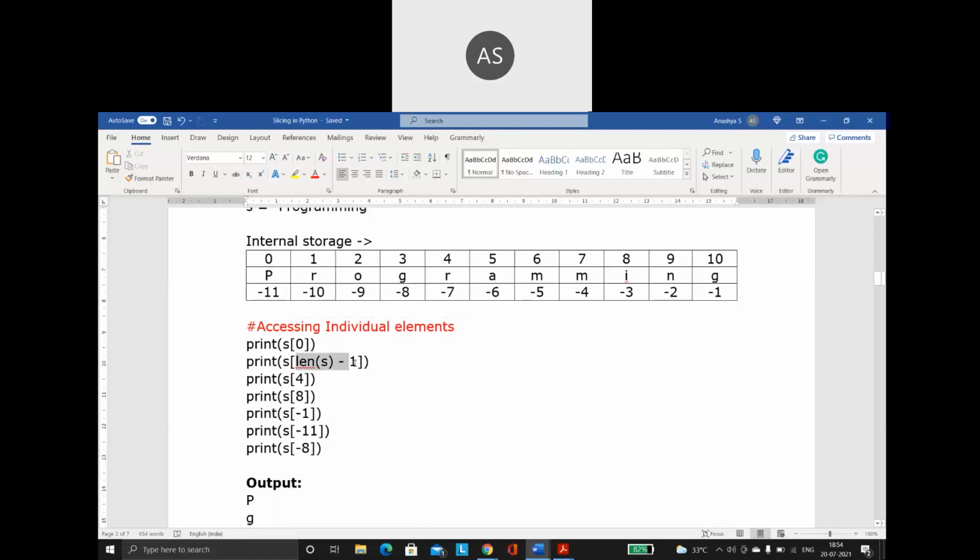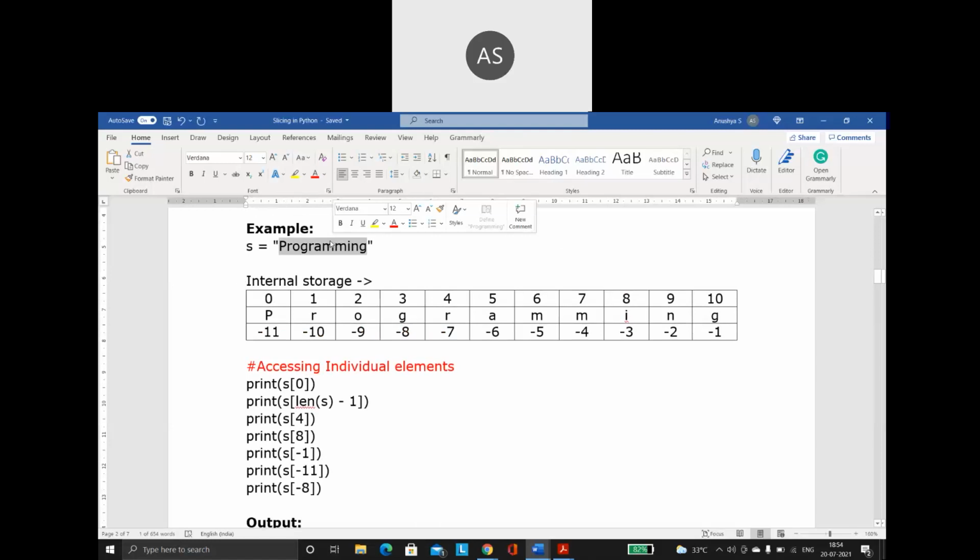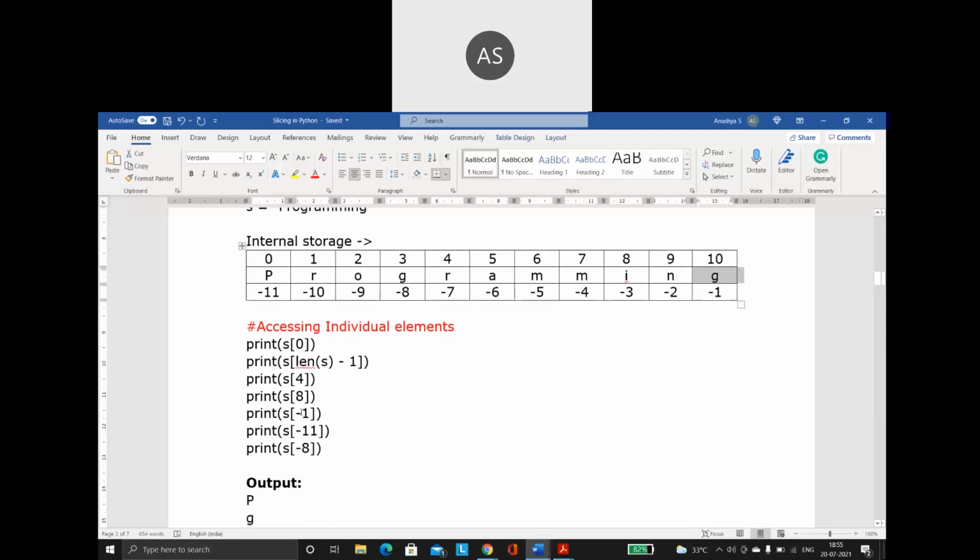Now I am saying s of len of s minus 1. So what is len of s? "Programming", what is the length of it? 11 characters are there, so length is going to be 11. 11 minus 1 is 10. So inside the square brackets, len of s minus 1 will give you the index 10. So s of 10, what value will you get? When I am saying s of 4, then I will be getting this r.